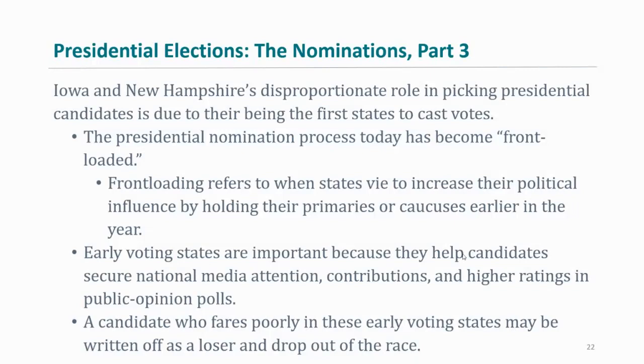So New Mexico is one of the last primary states. Puerto Rico also holds primaries, which is interesting, right? Because they can't vote in the presidential election if they're on the island, but they can still have primary elections for candidates. So Puerto Rico tends to be last as well. If you're a state that's last, that's kind of frustrating, because you could have a situation where, what's the point if the presidential nomination is already locked up? So that's why a lot of these states try to jockey for position.